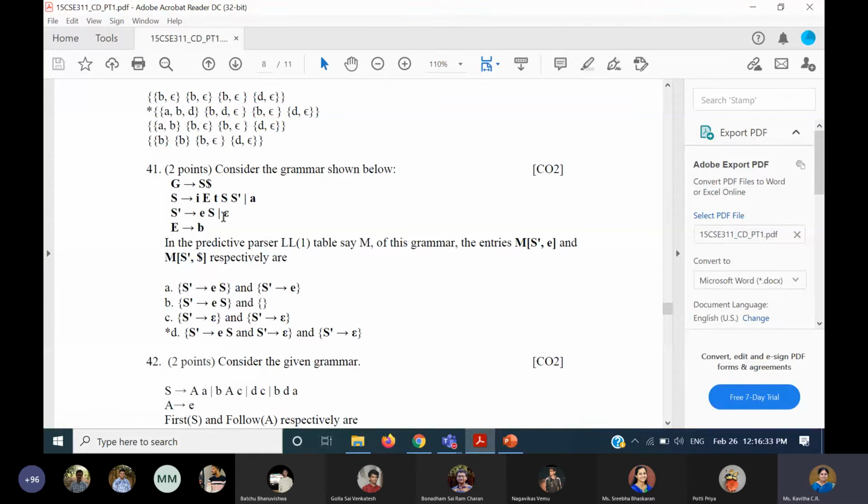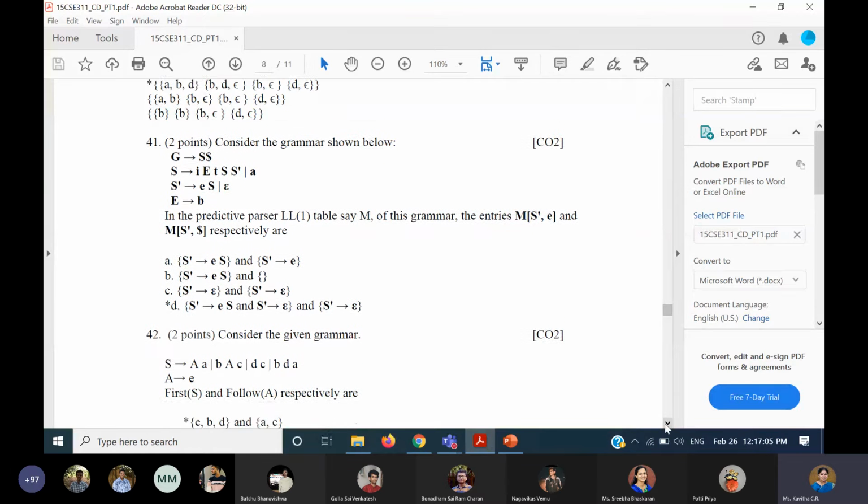And because it also has epsilon, we have to see the follow set. Follow of S dash should contain follow of S, and follow of S is dollar. Therefore, S dash gives epsilon also is to be applied for the dollar. So the last option will be the correct answer.